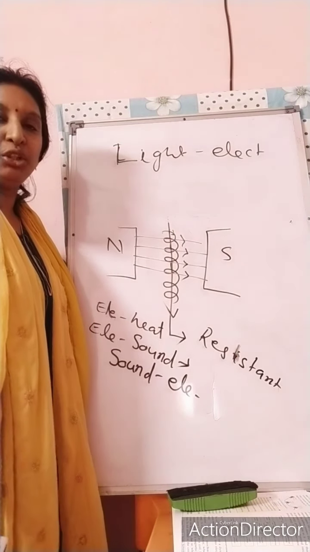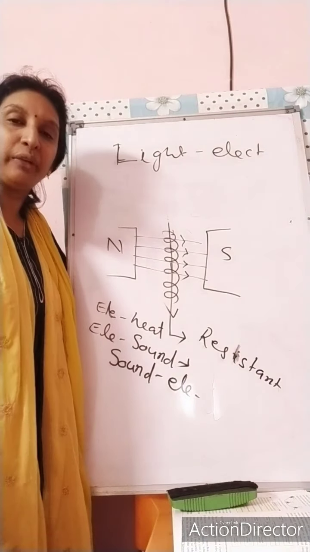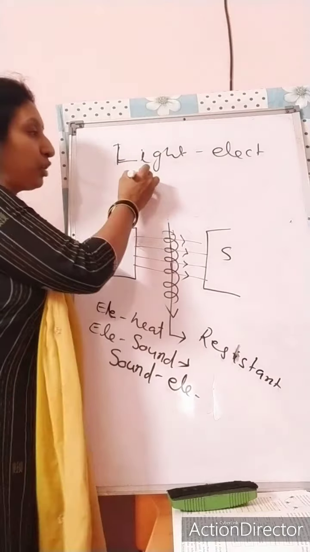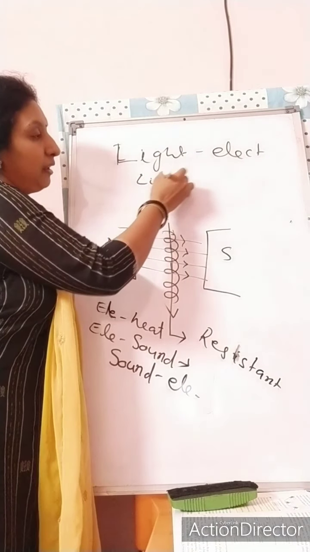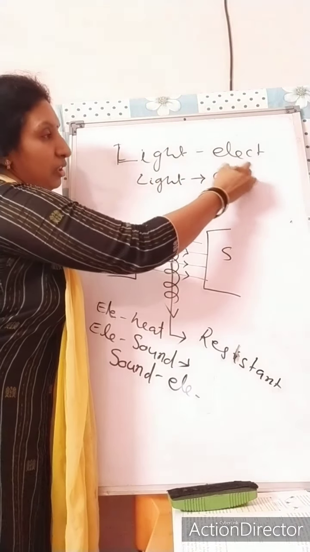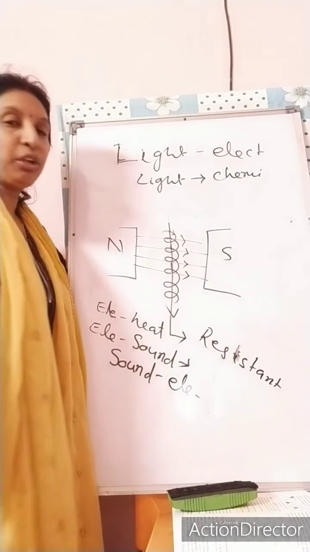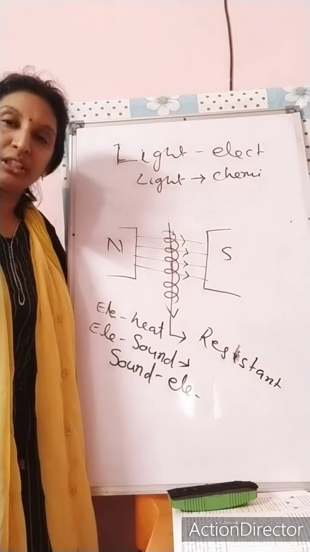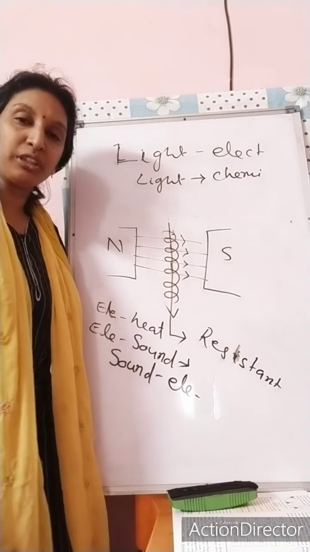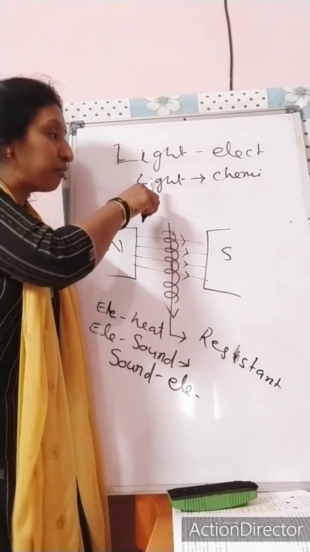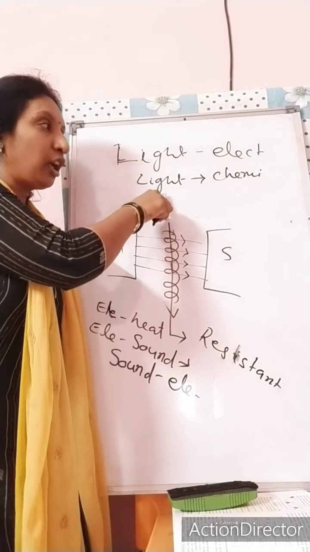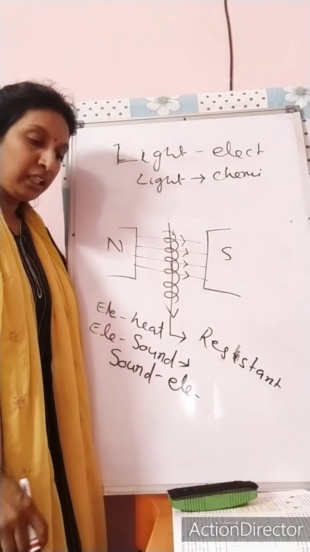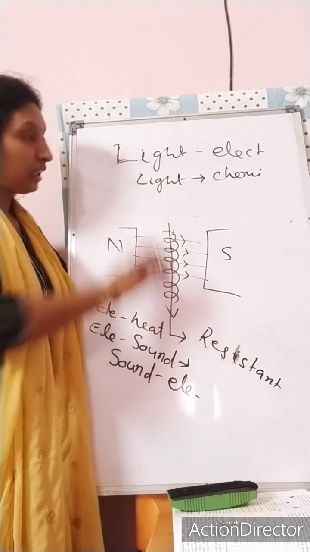Then you can use these solar cells for different purposes. Again, another one is light to chemical energy. That is the example that takes place during photosynthesis. During photosynthesis, the green plants absorb light energy and convert it into chemical energy.